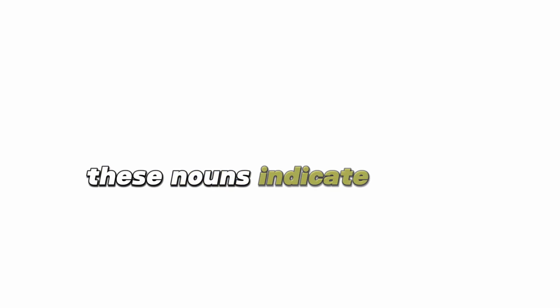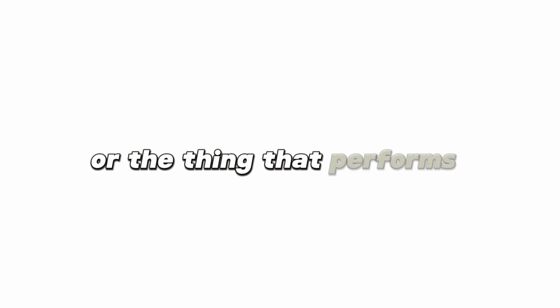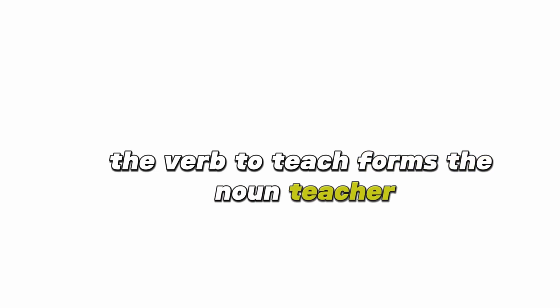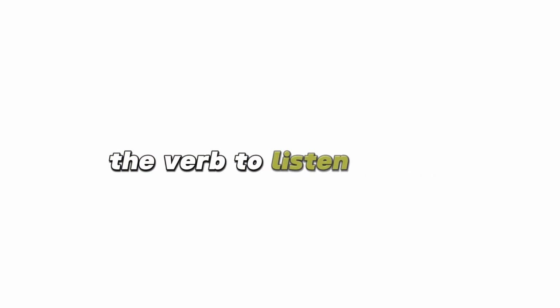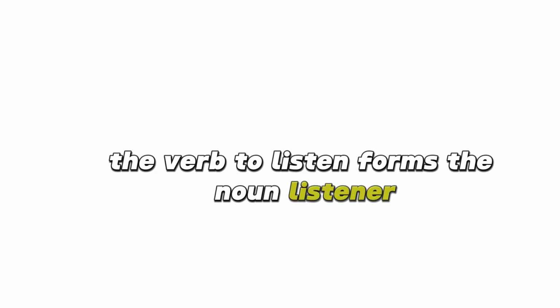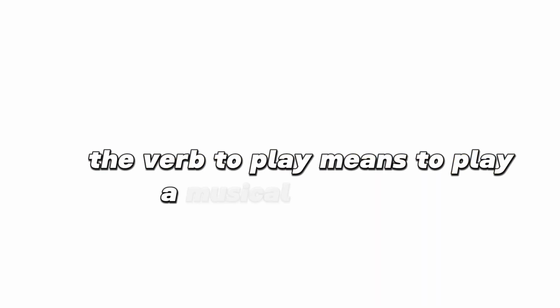These nouns indicate the person or the thing that performs the action of the verb. The verb to teach forms the noun teacher. The verb to listen forms the noun listener. In the expression record player, the verb to play means to play a musical instrument or to play a music record.